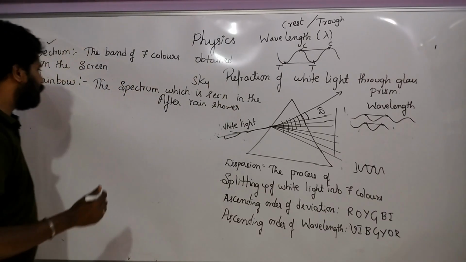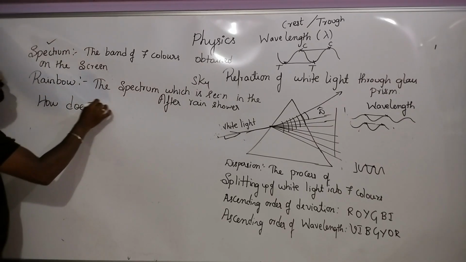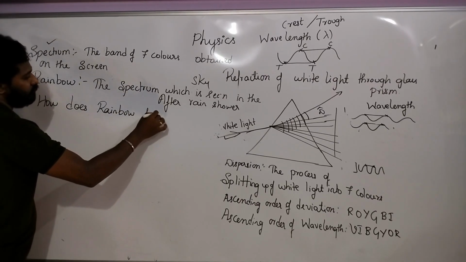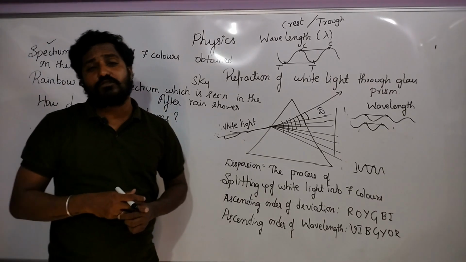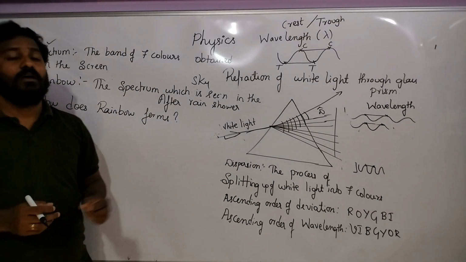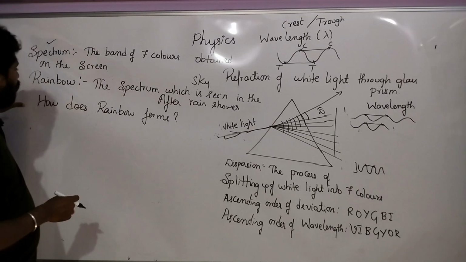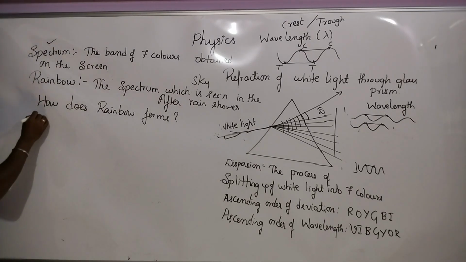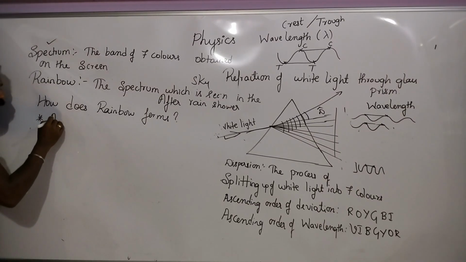Then how does the rainbow form? How does a rainbow form? Very important question. In most question papers, this question is repeated, children. It is one of the important questions from this lesson that we are discussing. How does the rainbow form? So first, you have to mention 2 important points. What is the first point?